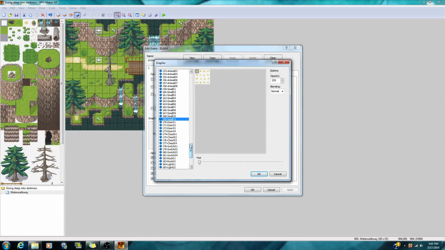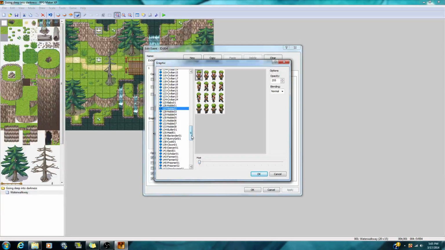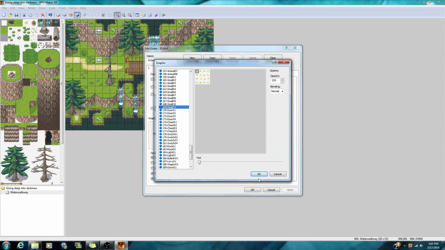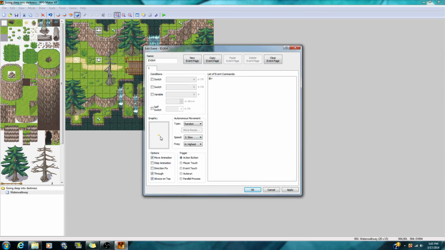That makes your players look different. So if you have a villager or any kind of thing, you can change what that villager looks like. So you can make him look like a zombie or someone from a different place, different hairstyle, any kind of thing. But I'm just going to go ahead and keep them the same as default. Click OK. Now I see my butterfly, and for this butterfly I am going to make his speed a little bit slower because you don't want him to be moving around just like the birds.